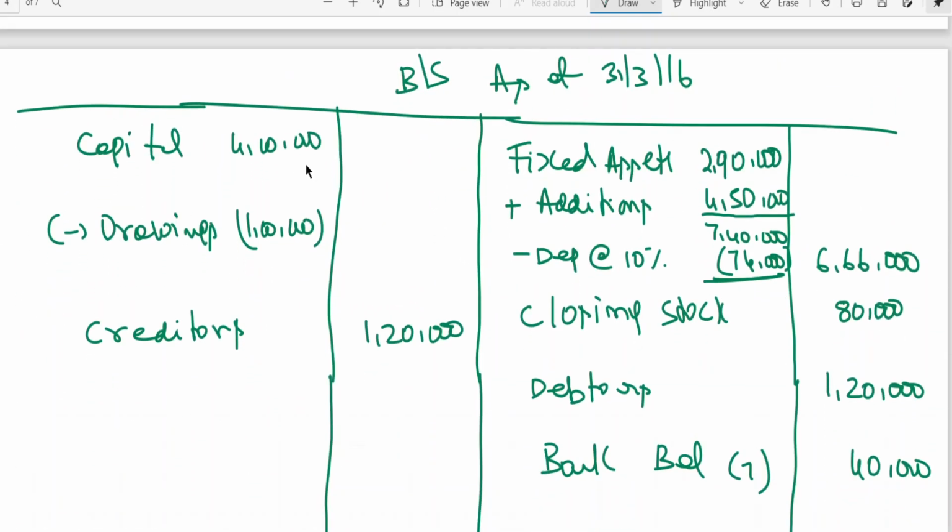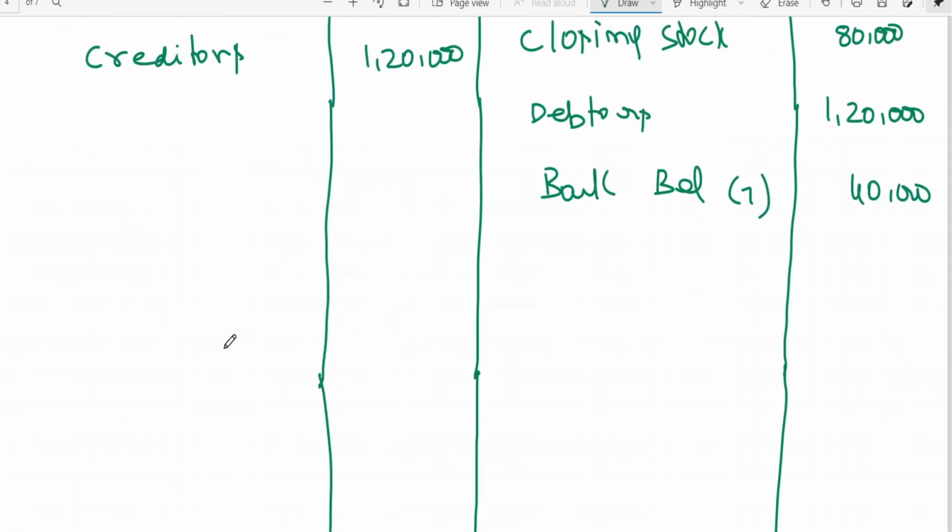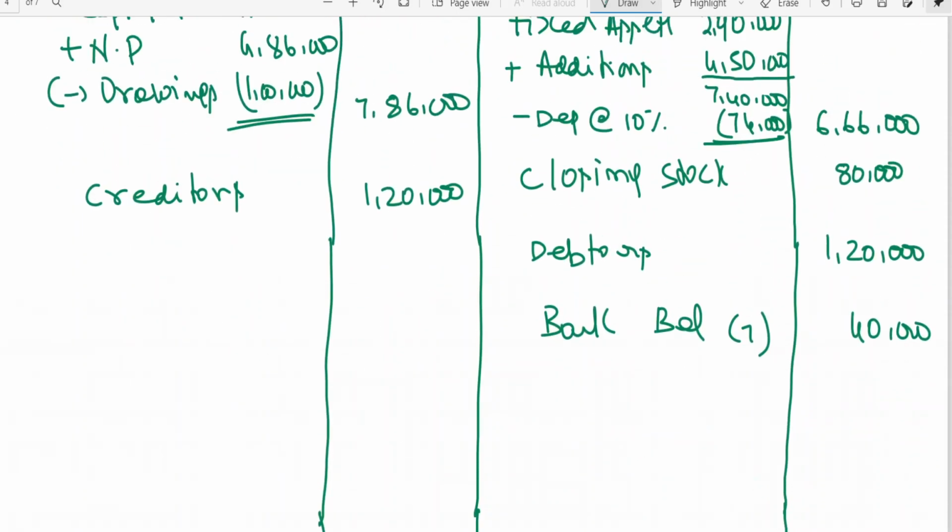Then we can go to the balance sheet here. Net profit 4,86,000 minus 1 lakh is 7 lakhs 86,000. 7 lakhs 86 plus 1 lakh 3,000 is 9 lakhs 6,000.